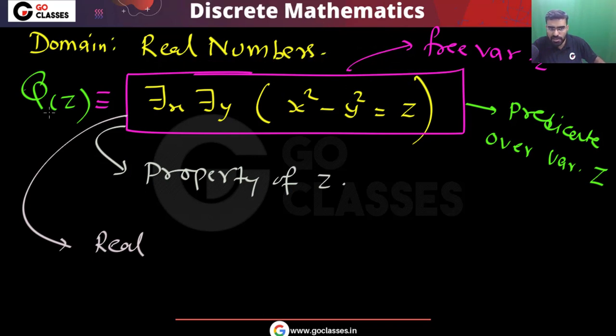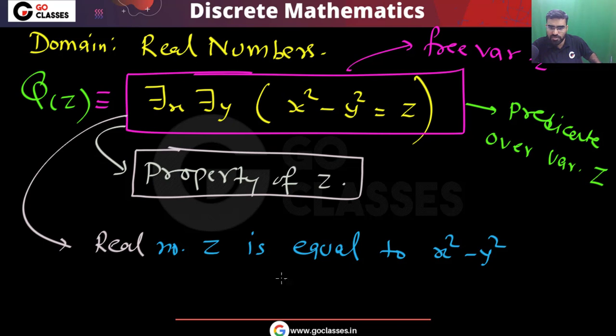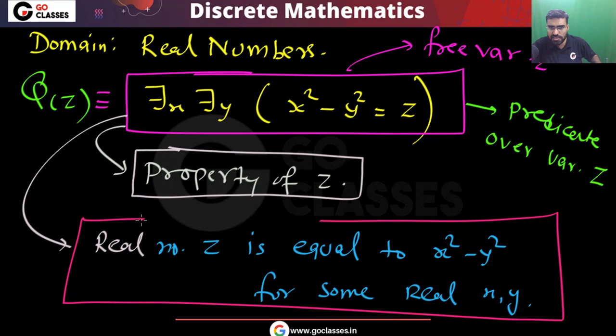So I can say this statement qz is a property of z. This is a statement about this z. And we are saying this z is a real number. So I can say that the real number z is equal to x square minus y square for some real x comma y. Okay, so this is your statement. What is this statement qz saying?